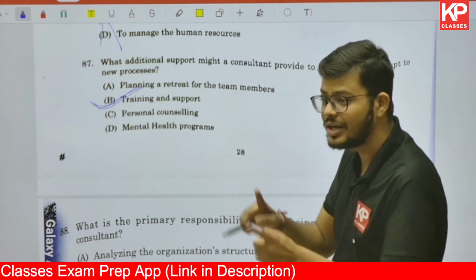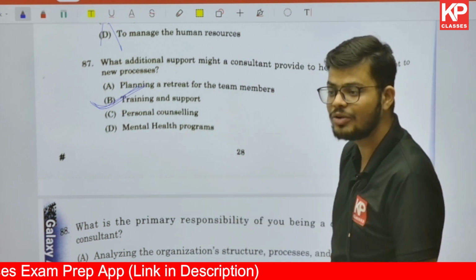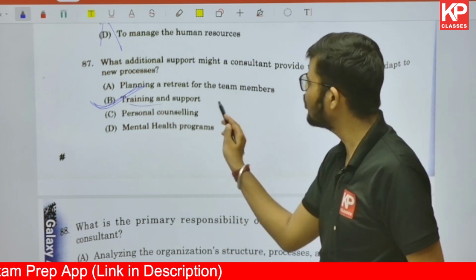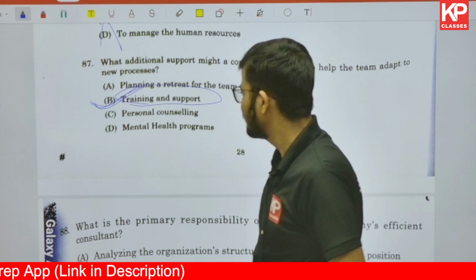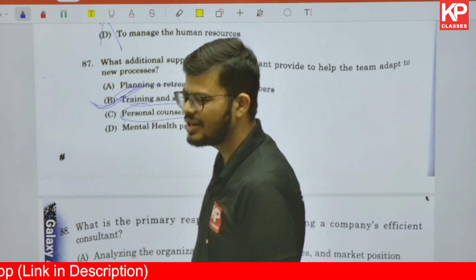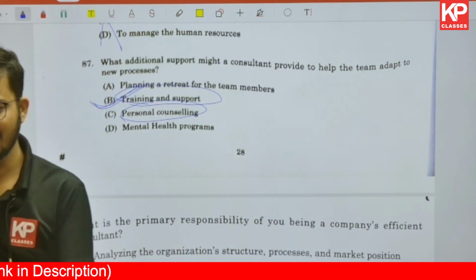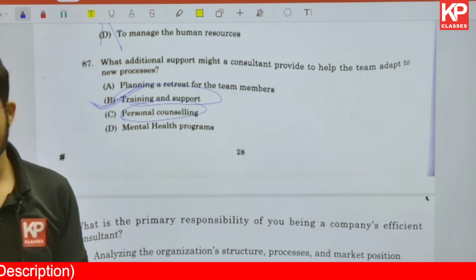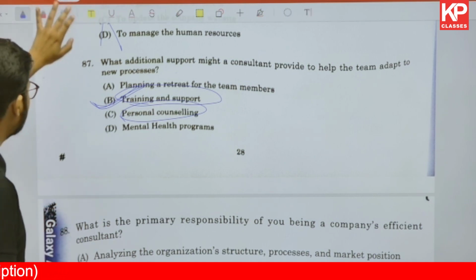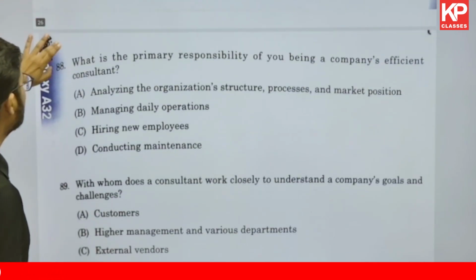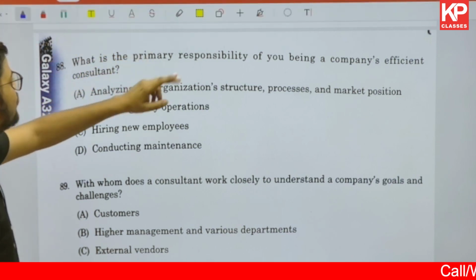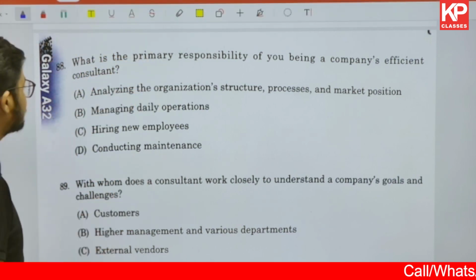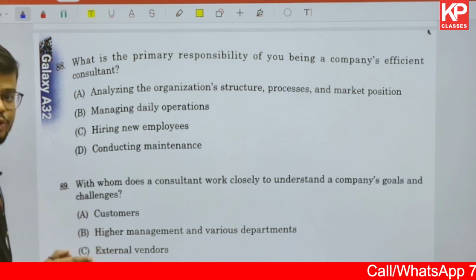How can you as a consultant help the employees adopt the new culture that you are making there? Train them, support them. Training and support. Personal counseling is a different thing. So training and support would have been the right answer in this case. Then after that, question number 88 is given. What is the primary responsibility of being a company's efficiency consultant? What is your primary responsibility?